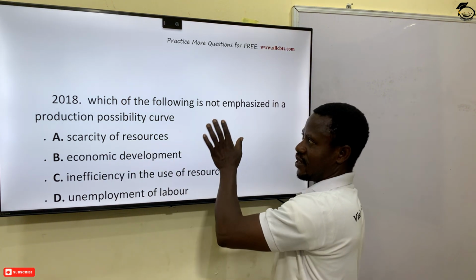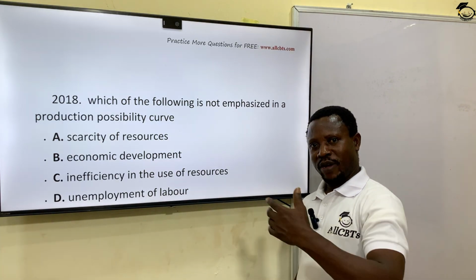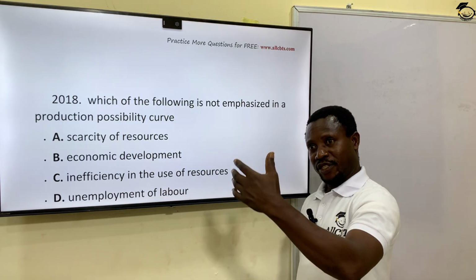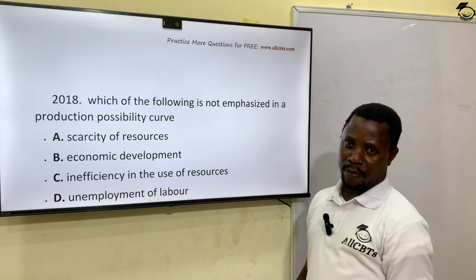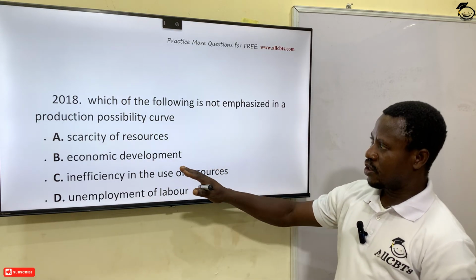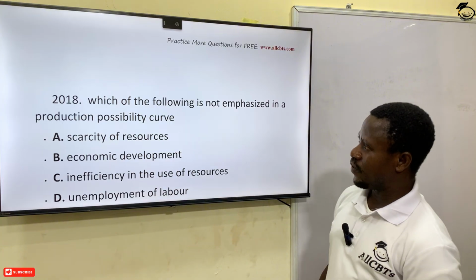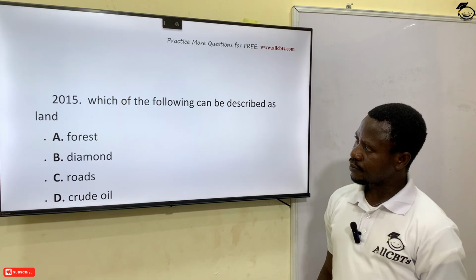So development is not part of the PPC. If you talk about growth, yes, particularly when you reach maximum, optimum production and you exceed it, then you can talk about growth. But even when that growth is not properly managed, you might not get development. So development is not emphasized in PPC. Option B is the correct answer.